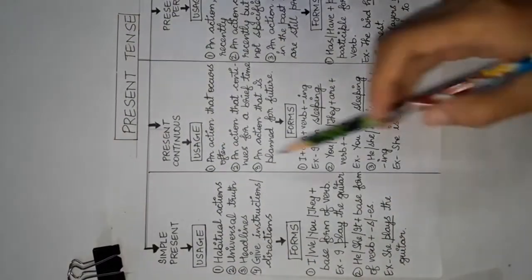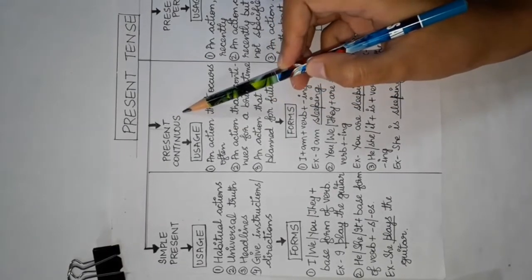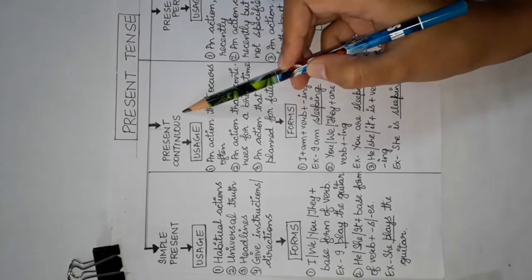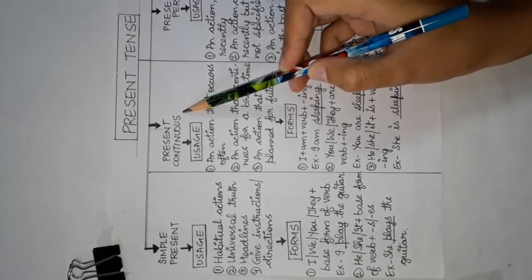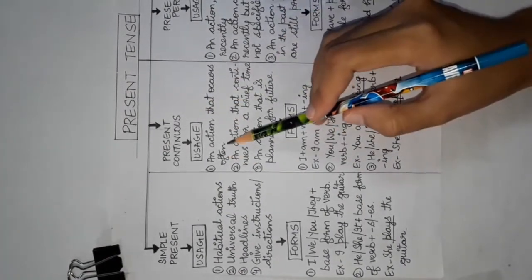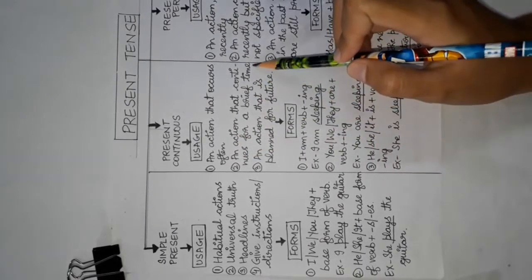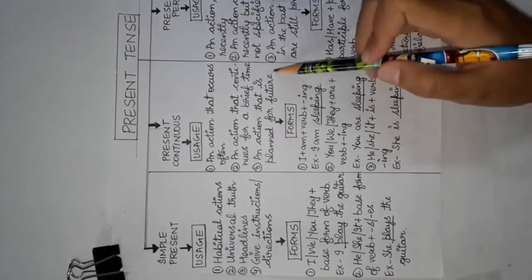The second form is present continuous, and the present continuous tense is used to describe a continued or an ongoing action in the present time. It is also known as the progressive tense as it refers to an action that is in progress at the time of speaking. It is used for an action that occurs often, for an action that continues for a brief time, and for an action that is planned for the future.